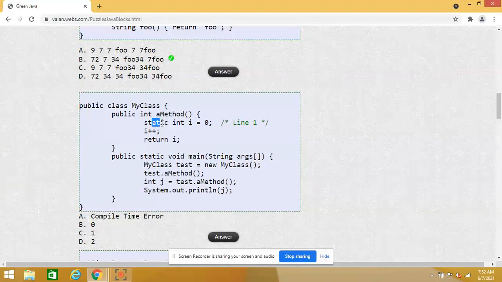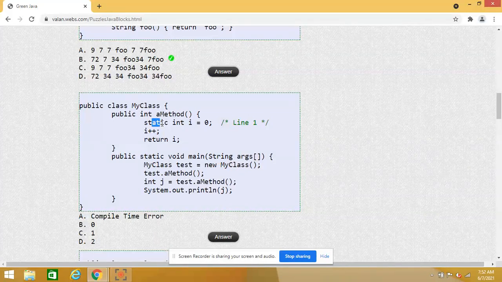But what is the scope of a local variable? A local variable can be visible only within the method. So you can see there is a contradiction in the scope. A static variable is global to all the objects in a particular class, but a local variable's scope will be within the block.